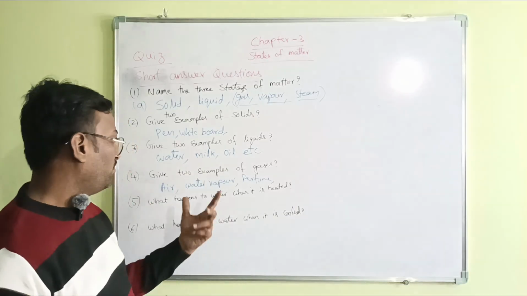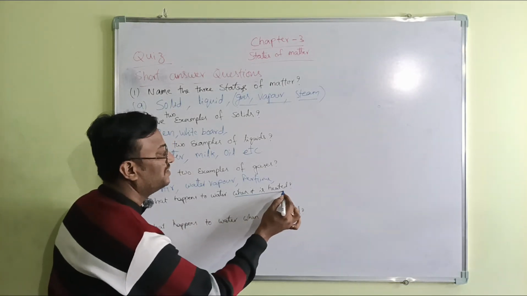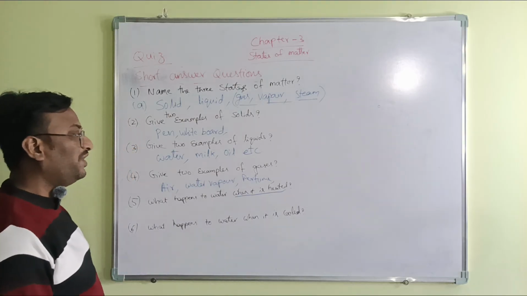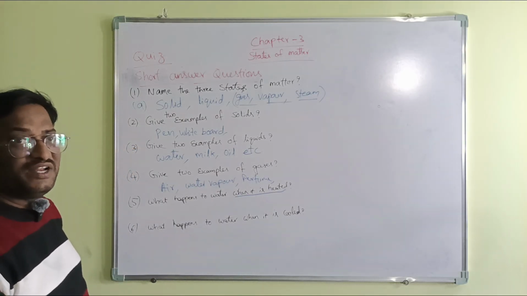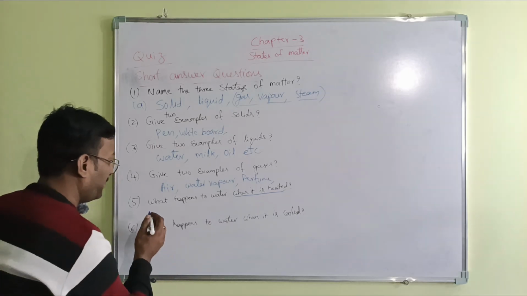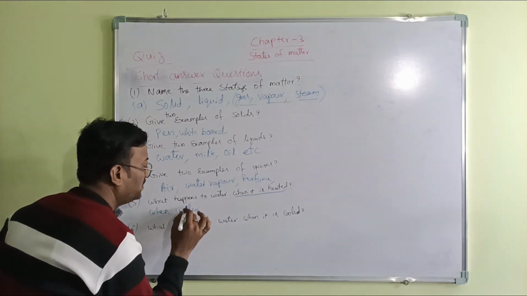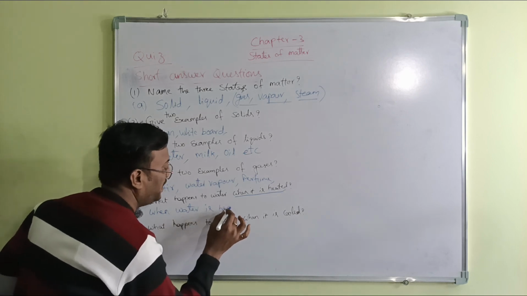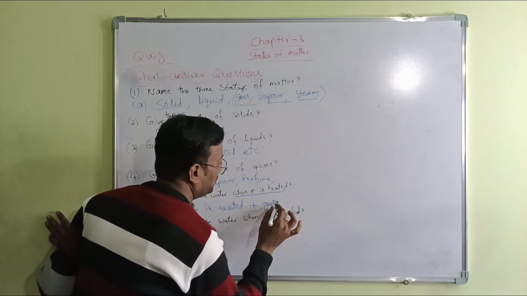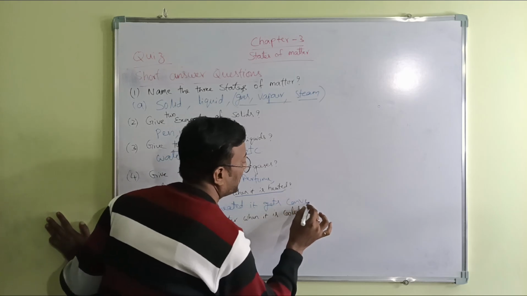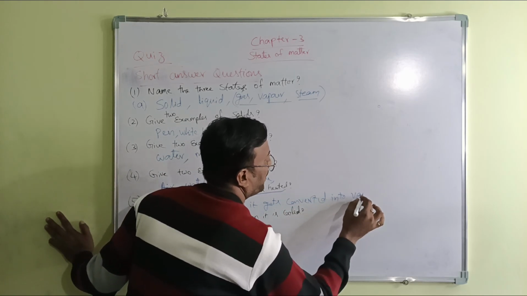What happens when water is heated? See here carefully. When water is heated, it will convert into vapor.